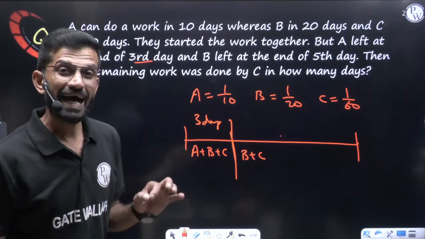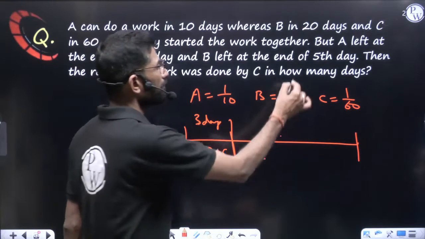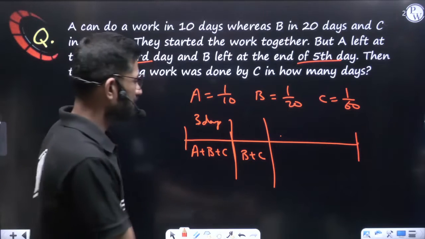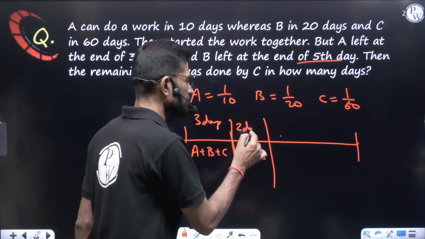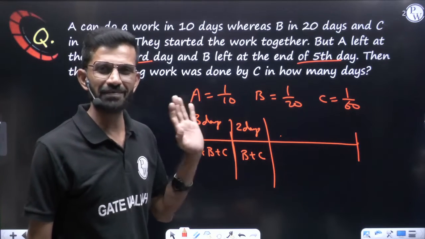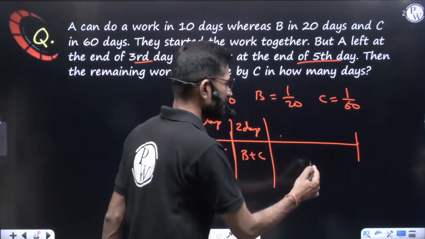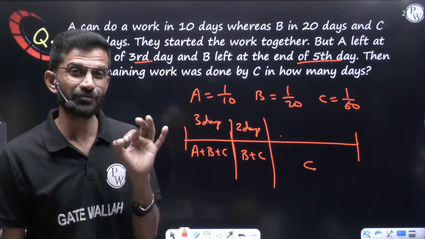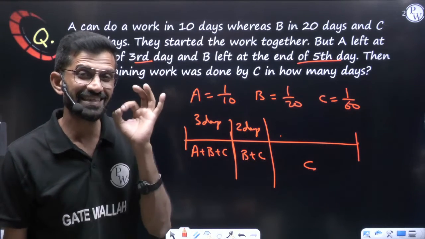But B left at the end of fifth day. So this B and C combination went for how many days? Just 2 days, because here B's fifth day will be completed. So here B will leave. Then who will continue from there? C will continue. So all those who are getting 27 days, listen to the question carefully.